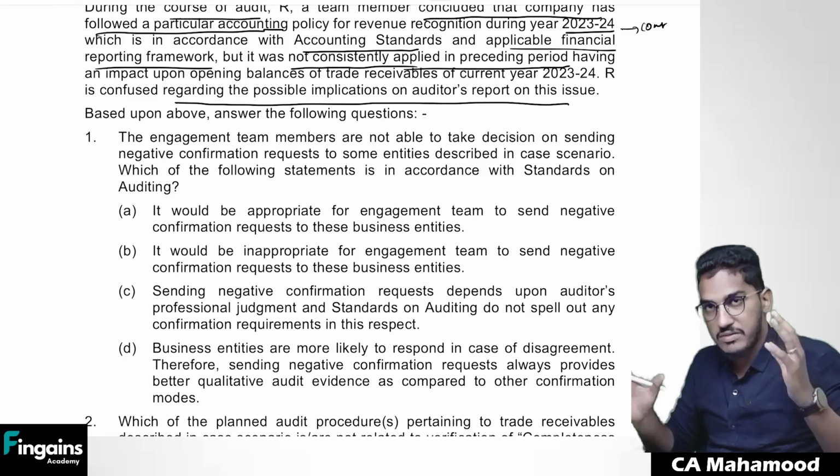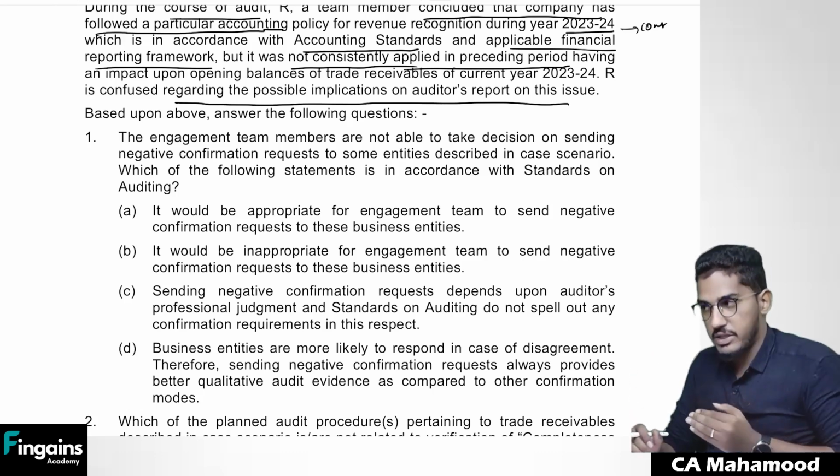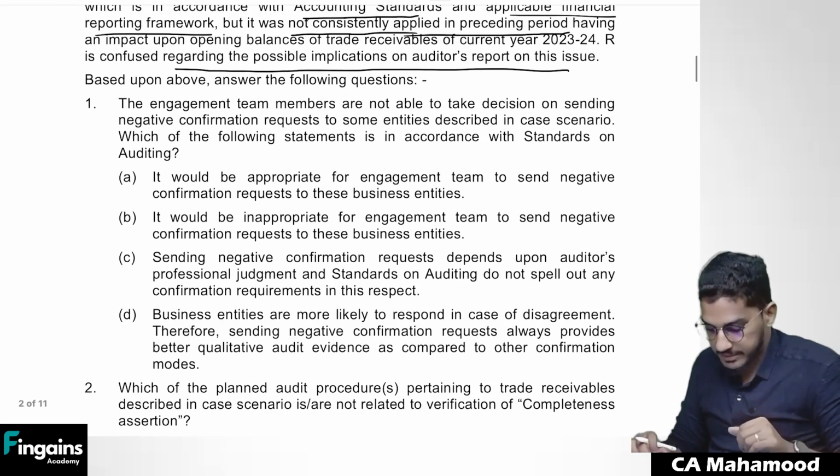So depending on these facts, we are required to answer a few MCQs. Let us have a look at the questions now.